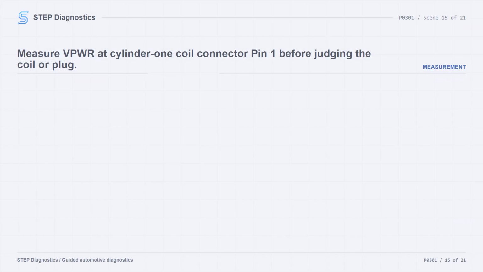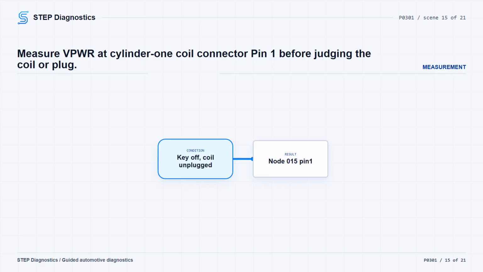For the cylinder 1 ignition branch, check power at the suspect coil. Key off, disconnect the suspect coil connector, key on, and measure VPWR at pin 1 of the coil connector. Voltage must be greater than 10.5 volts to continue. If it is not, repair the open circuit, clear PCM DTCs, and repeat the self-test.